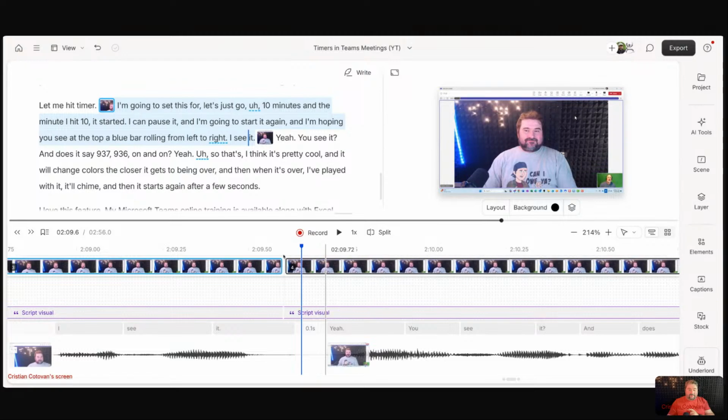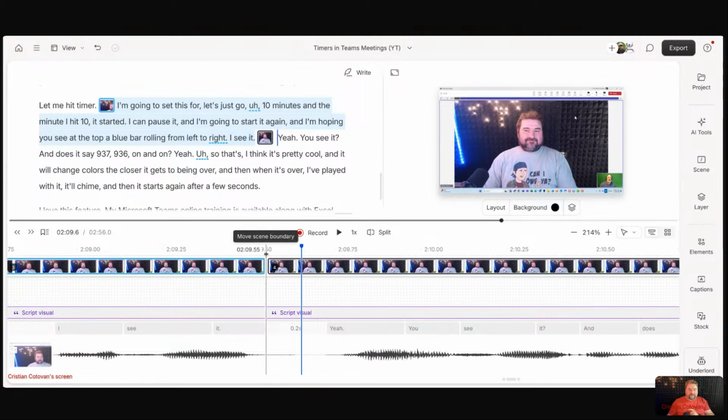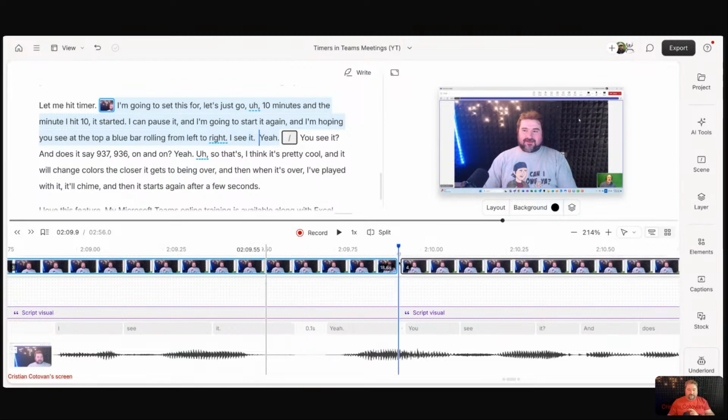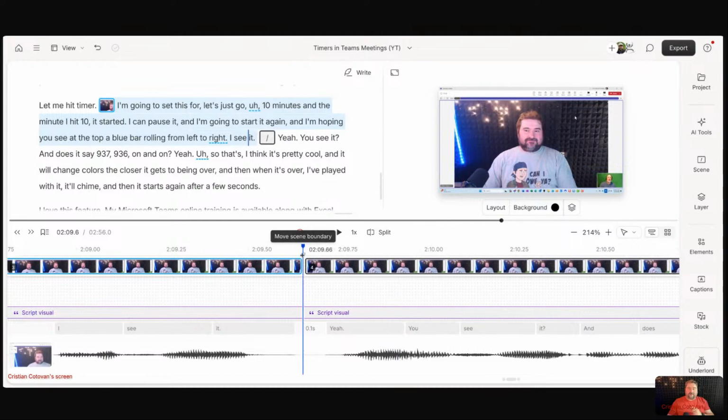Look at this. I am moving that scene boundary left or right. And that does not affect the actual content. I'm not cutting content out. I'm not trimming that scene. I'm just changing where the scene is changing into the next one, right?